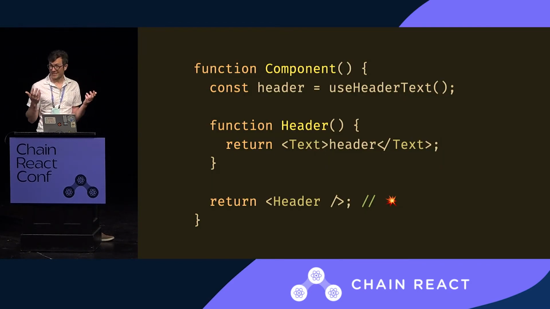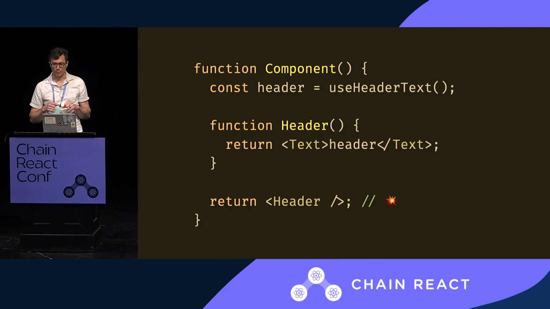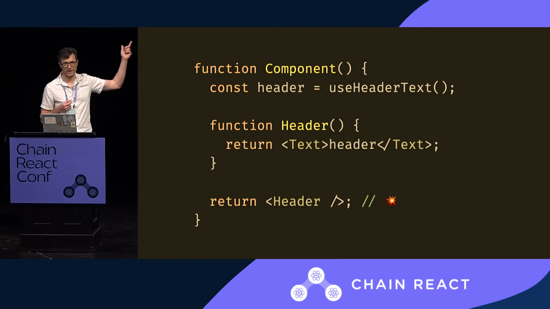We wrote a lint rule to stop it because this looks fine if you're kind of new to React. I've got a component and I want to just create one real quick. Now this is contrived, because I don't have a lot of room. The real code had if statements to make this header in this case and that one in that case. The problem is that now function header is a new function instance every time.